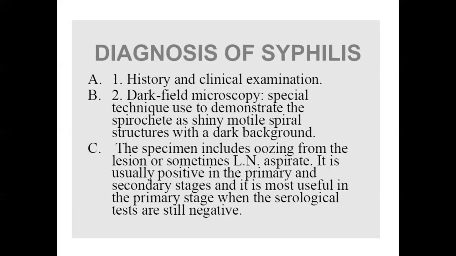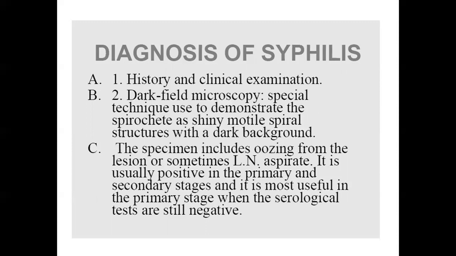Then diagnosis of syphilis. First, history and clinical examination is one of the important ones. Then dark field microscopy, a special technique used to demonstrate the spirochete as a shiny motile spiral structure with a dark background. The specimen includes oozing from the lesions or sometimes aspirate from the lesions.